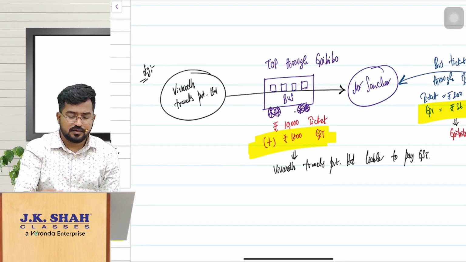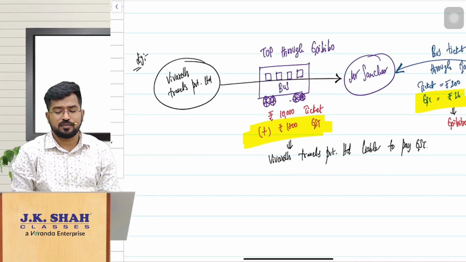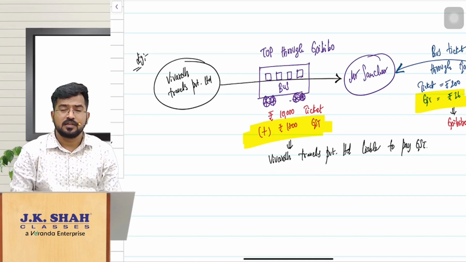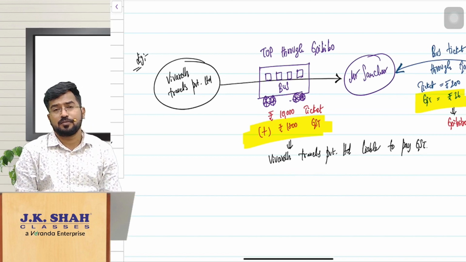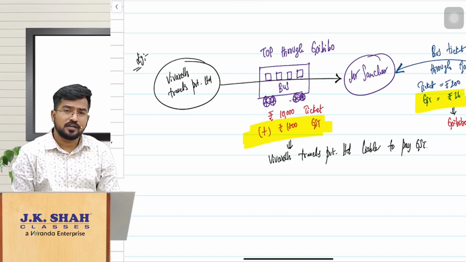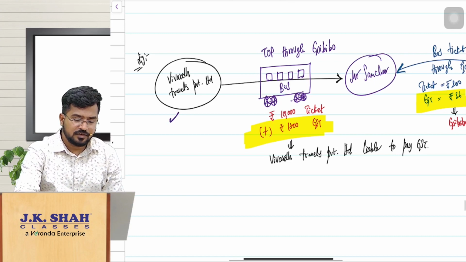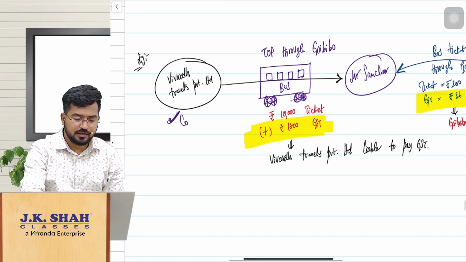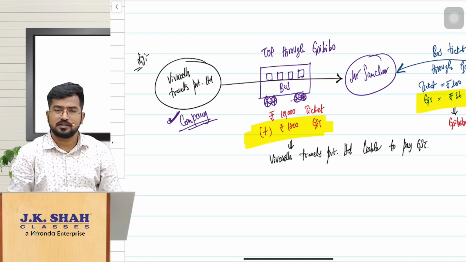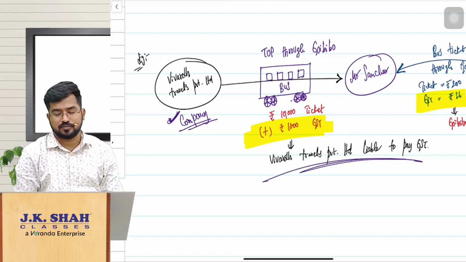Sir, Vivard Travels Private Limited is providing transportation of passenger services to Mr. Sanchar. That fellow is booking the ticket through GoIbibo. Transportation of passengers using the e-commerce operator. Now, the supplier who is transporting the passenger through omnibus here, Vivard Travels Private Limited, is a company, correct? So who is liable to pay GST here? Vivard Travels Private Limited is liable to pay GST. Clear?